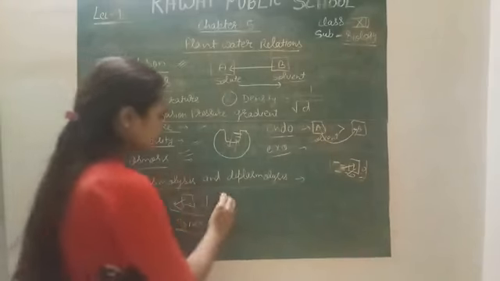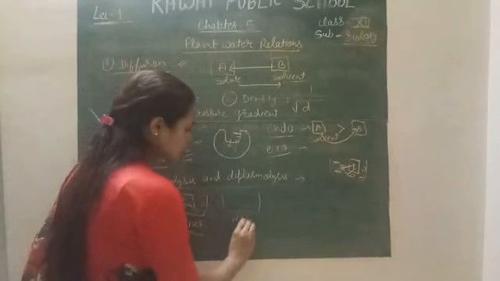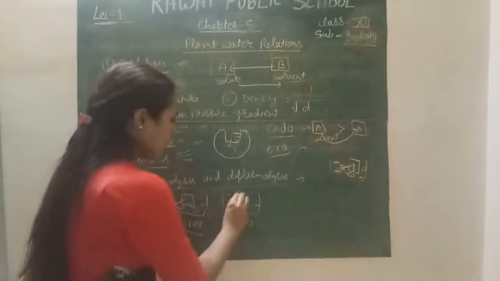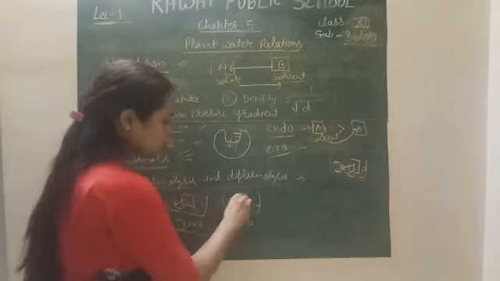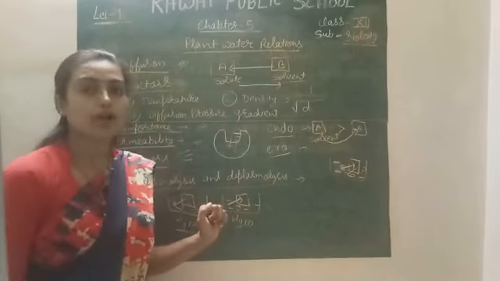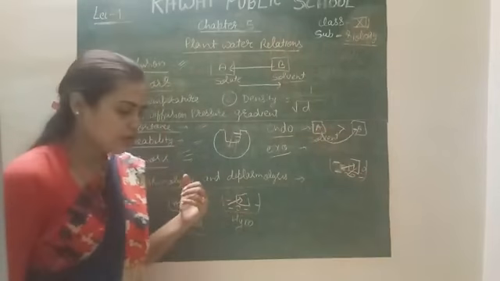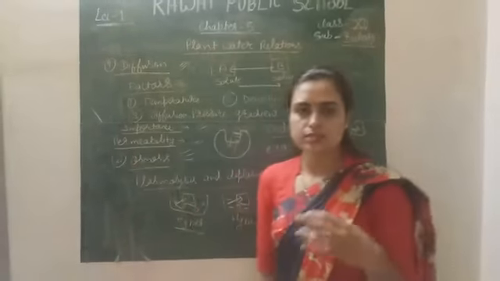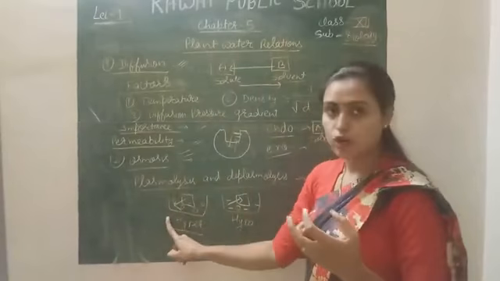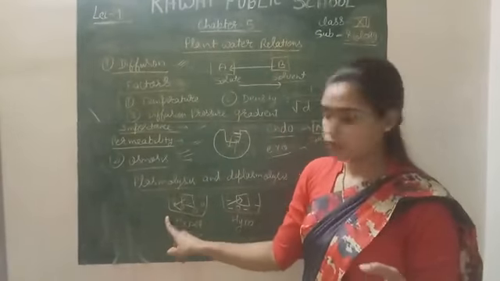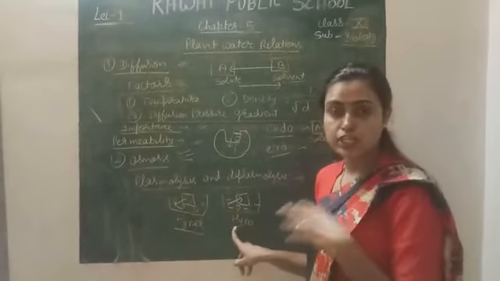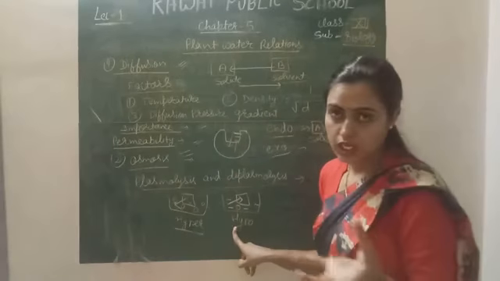When you put this plasmolysed cell into the hypotonic solution, what will happen? There is more solvent, less solute. Then again there is movement of water from higher concentration to lower concentration, and your cell regains its position. This process is called deplasmolysis. A very common example is raisins. Raisins are actually grapes. When grapes are put into a hypertonic solution, any sugar solution or salt solution, they shrink, and when you immediately put them into a hypotonic solution, a water solution, they regain their original position.